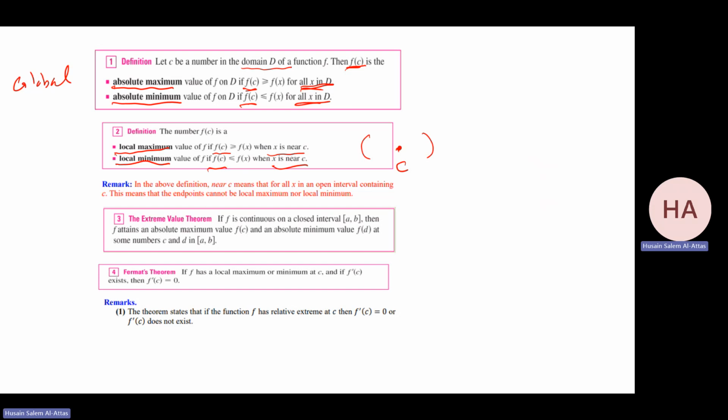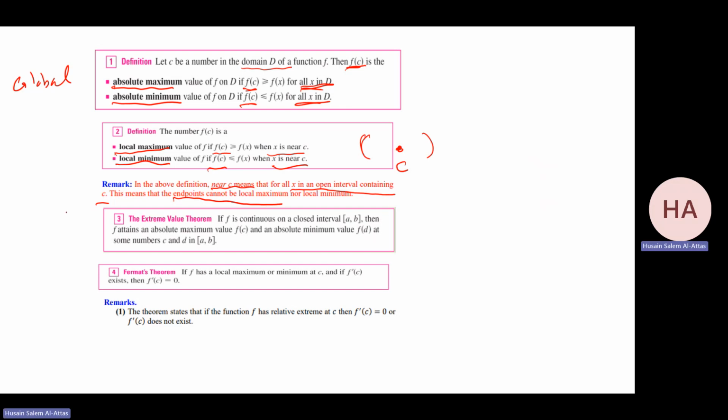In the above definition, near c means that for all x in an open interval containing c, like what I did here. This is c, and I do an open interval and check whether there is a maximum or minimum. That means also the endpoints cannot be local maximum nor local minimum, because at the endpoints, I can define it only to the right of c or only to the left of c. I cannot do it for both. So we cannot discuss local maximum or local minimum at the endpoints.